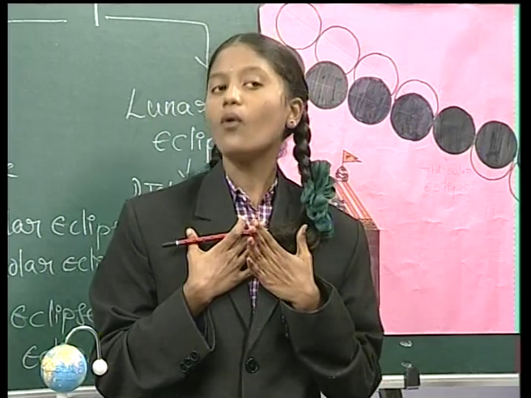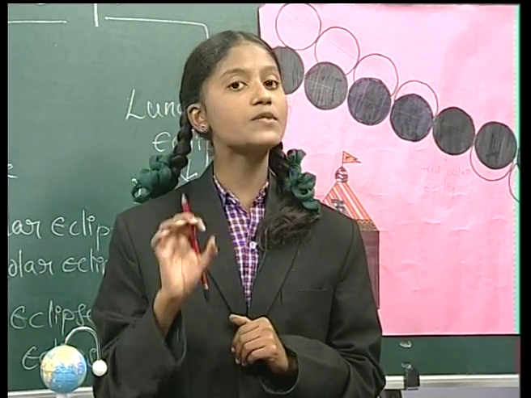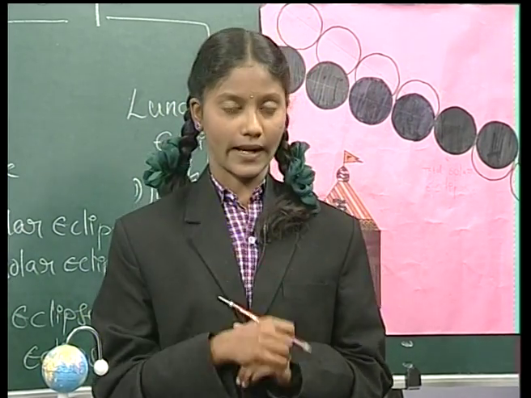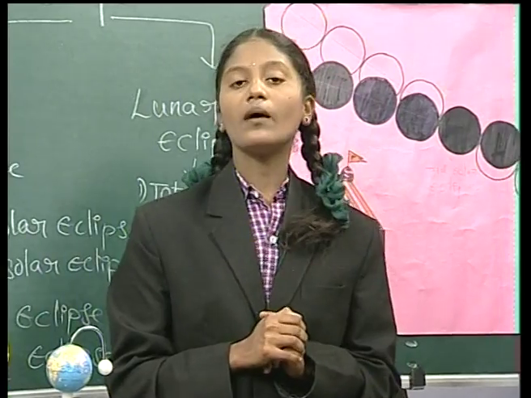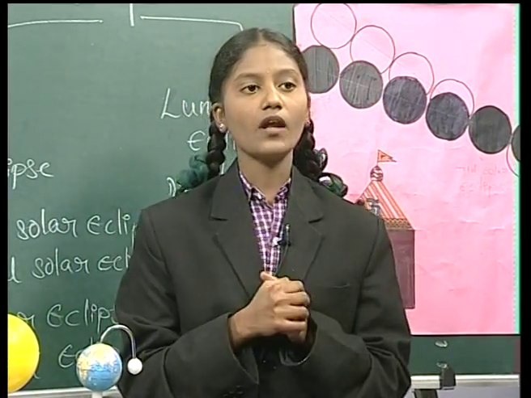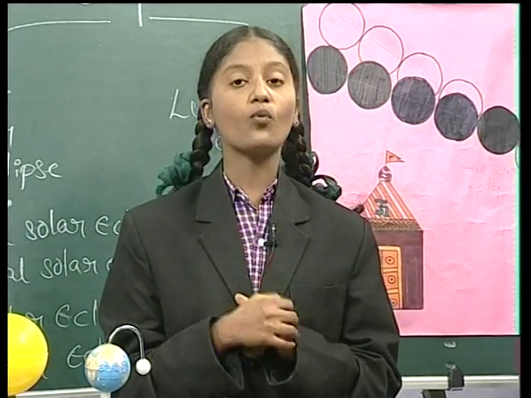Okay, now I want to explain about the safety precautions on observing the solar eclipse. You should not watch without special glasses.